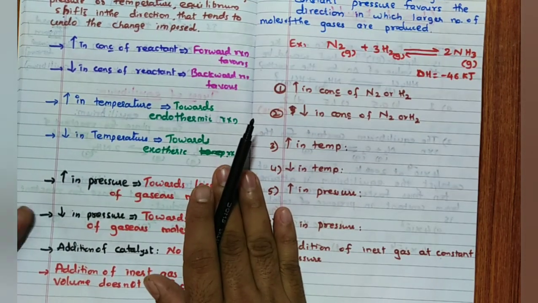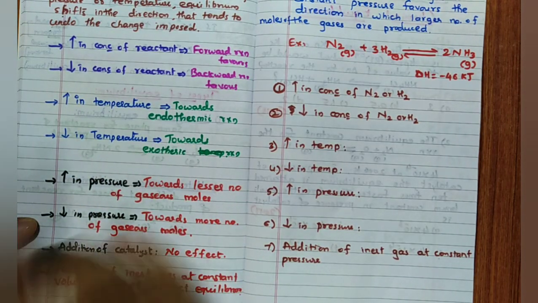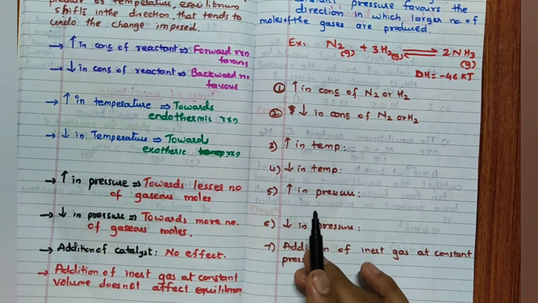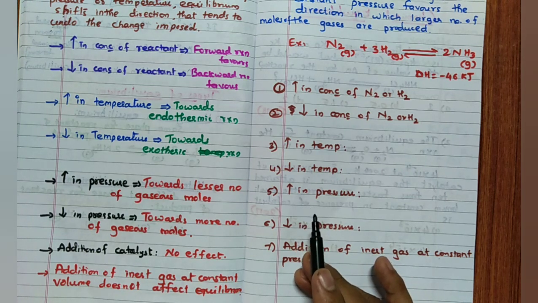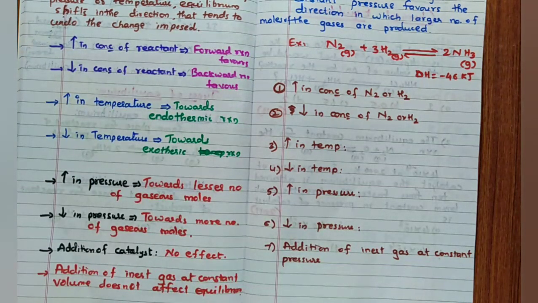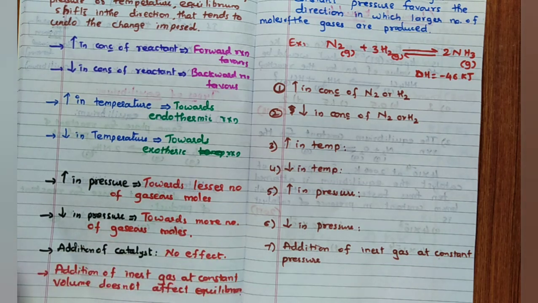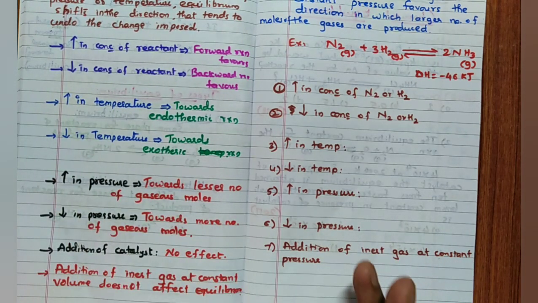Then temperature condition, you remember always, temperature goes towards endothermic reaction. Because remember, endothermic reaction is that direction where already the temperature is less. Correct? Endo means absorbing the heat. So already it has absorbed the heat, hence in such a case, remember, the temperature of the system is more. So increase in temperature, it will go towards endothermic reaction.